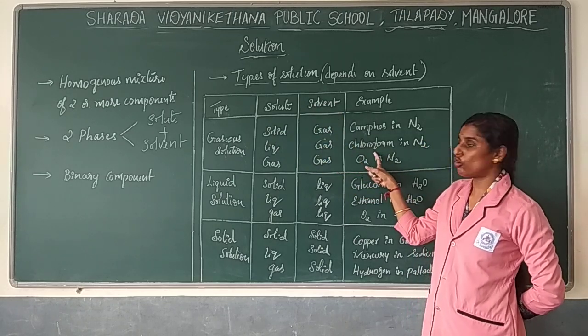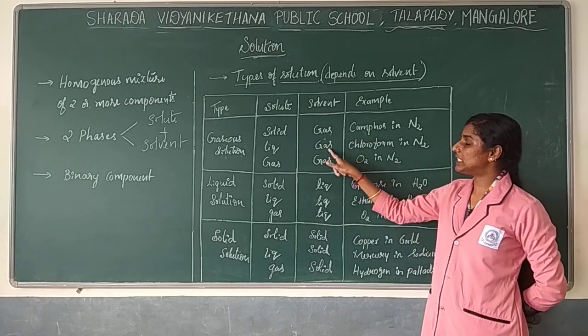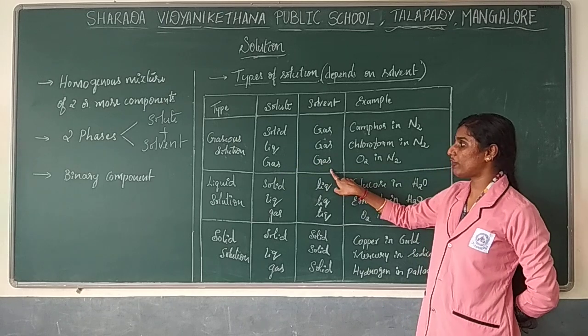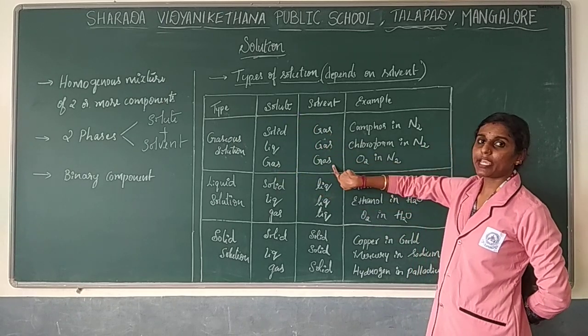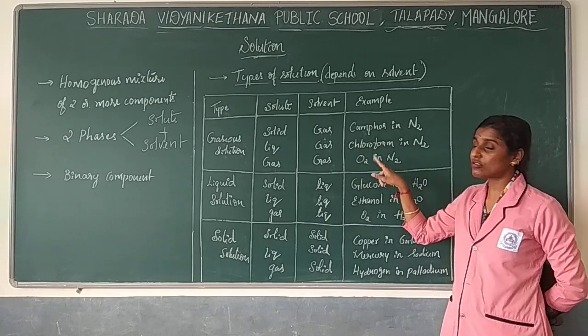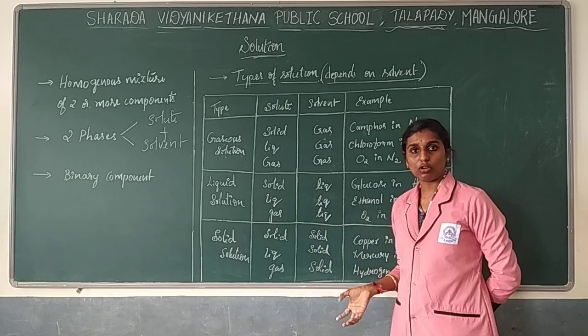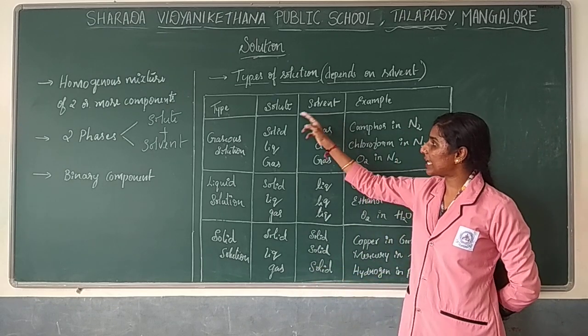For example, chloroform, which is liquid in state, will be dispersed in nitrogen in gaseous form. And one more, gaseous in gaseous form. In the sense, gas is a solute as well as a solvent. So we can say, for example, oxygen, which is in less concentration, will disperse in a large quantity of nitrogen. So this is an example of a gaseous solution.